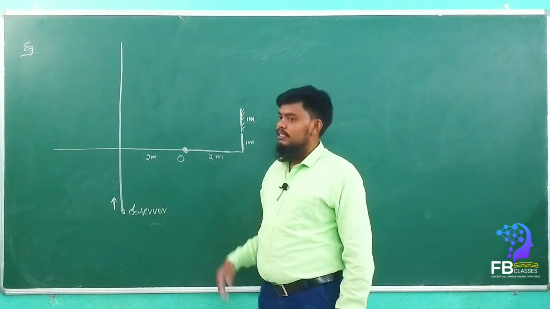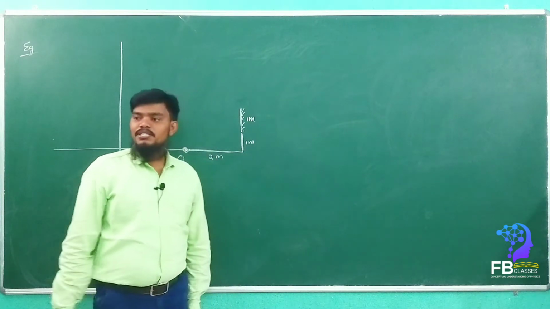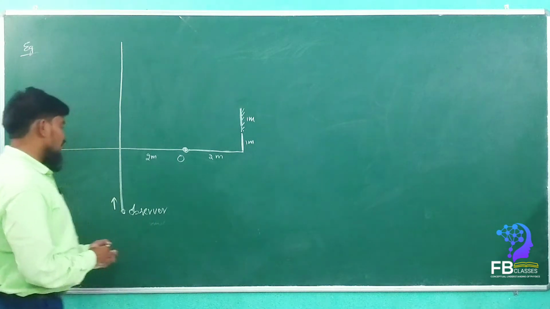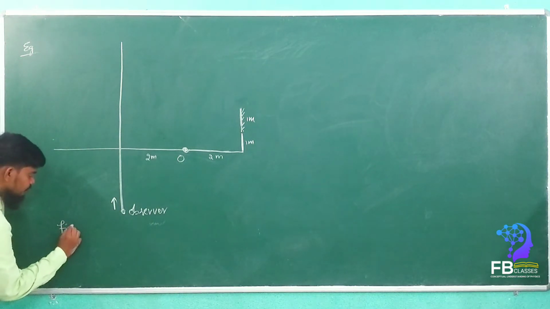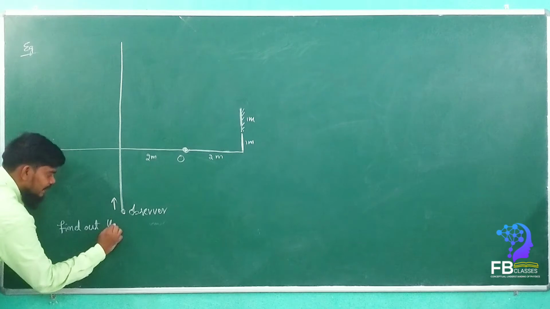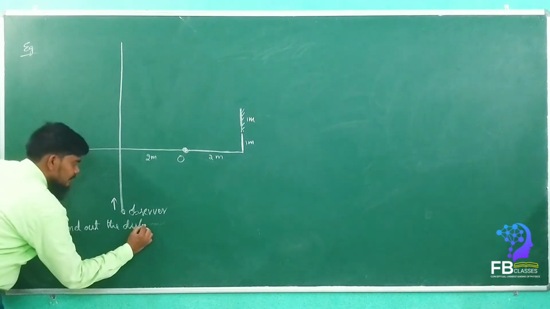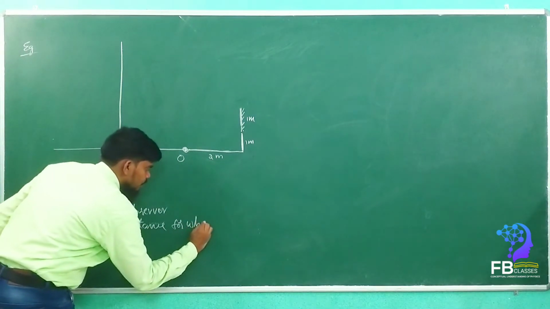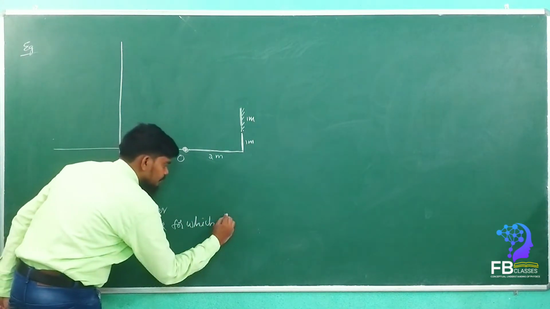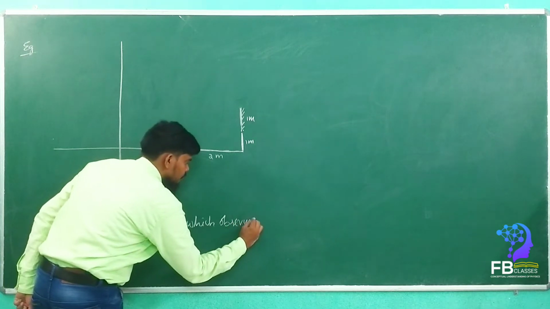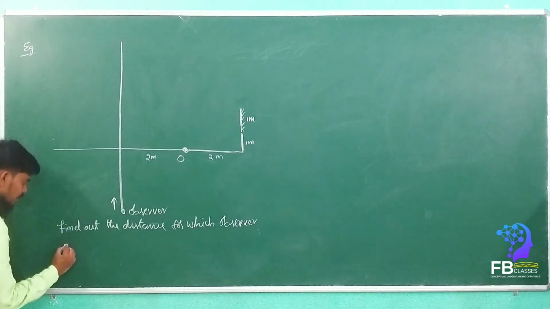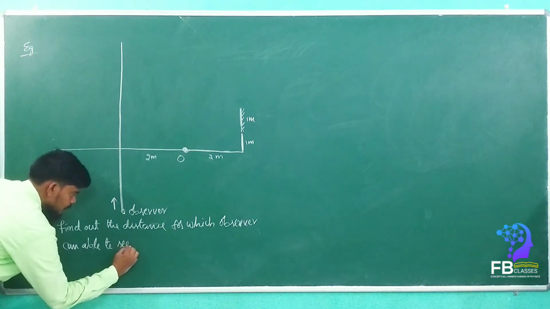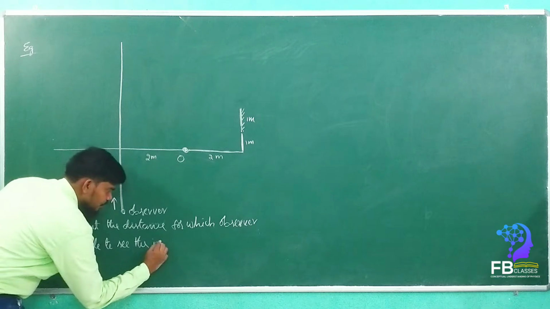The question asks the same thing: find out the distance for which the observer can see the image of the object.